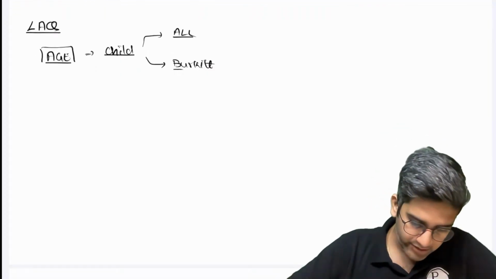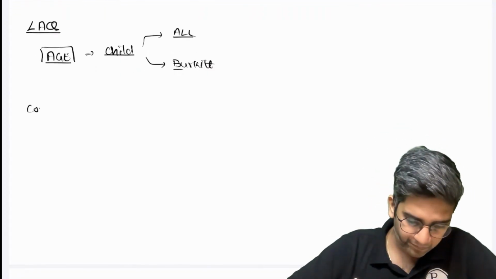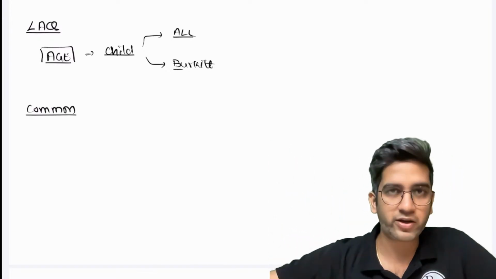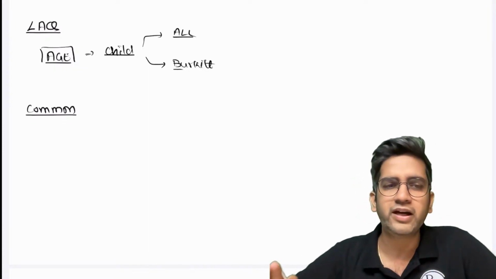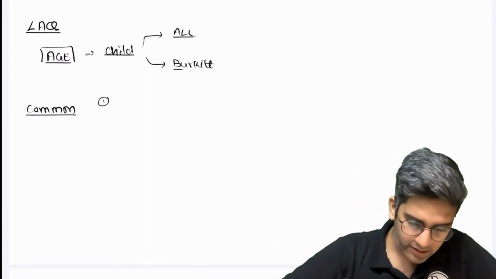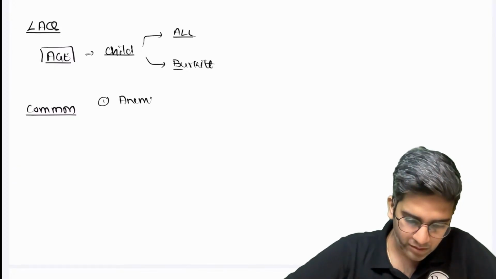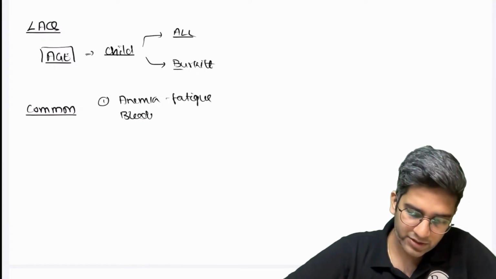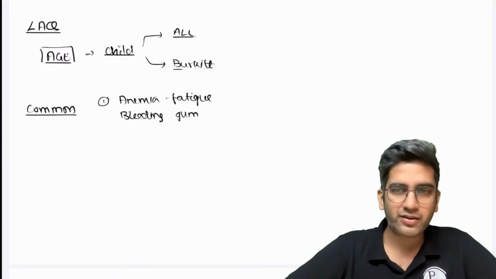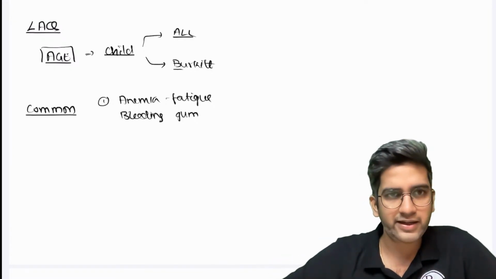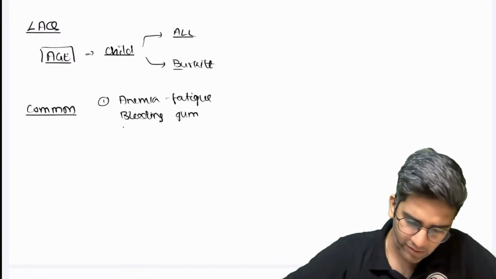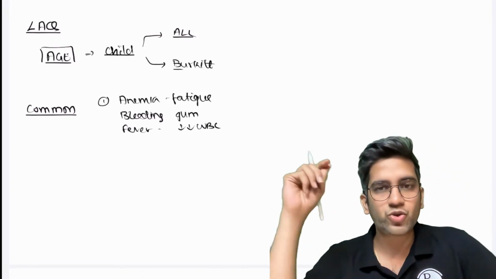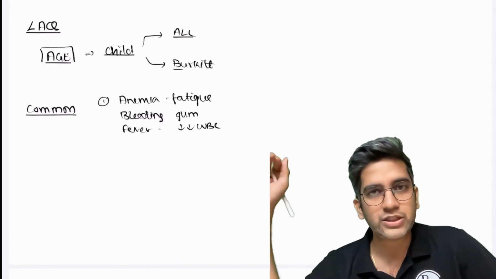Second, there are a few features that are very common. These will not decide the diagnosis. Just because there is this feature, don't think it's AML or ALL. This can be uniform across every lymphoma and every leukemia. One, you have features of anemia, that's fatigue. You have features of thrombocytopenia, like bleeding gums. These are very non-specific. It doesn't say it's a lymphoma, a leukemia, an AML or ALL. Or just a fever, which is due to reduced WBC count. All these are features of the bone marrow being involved by leukemic cells or lymphoma cells.